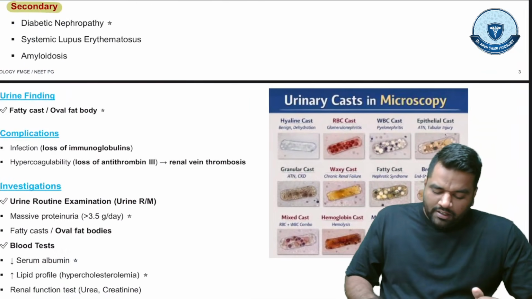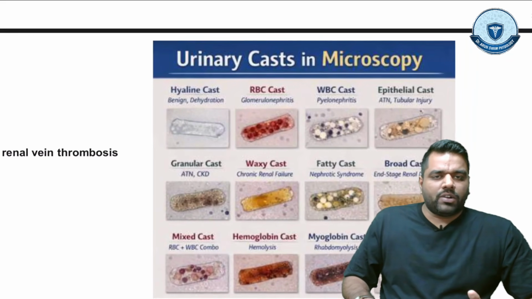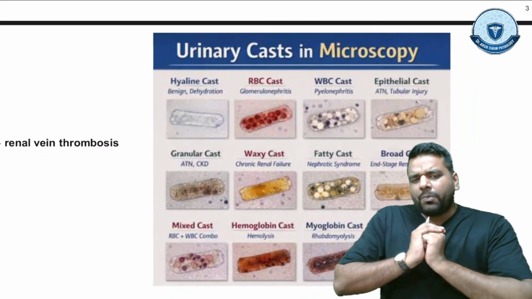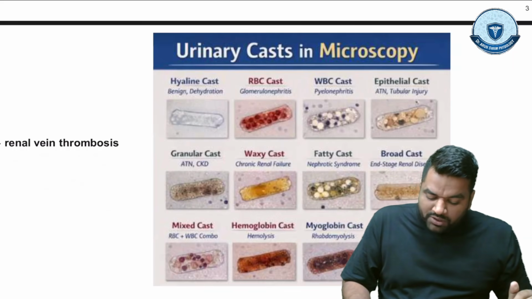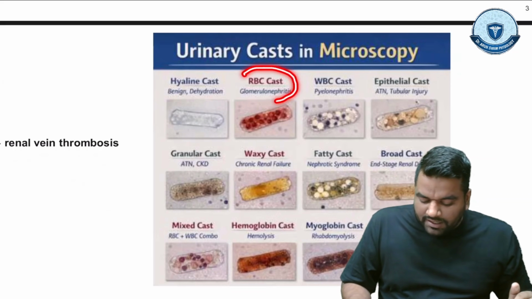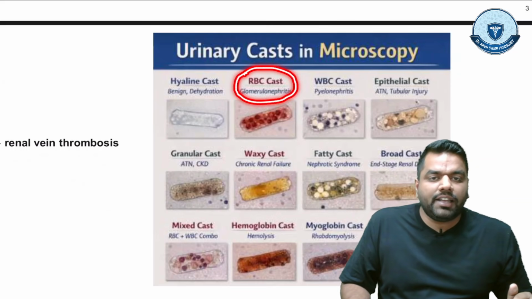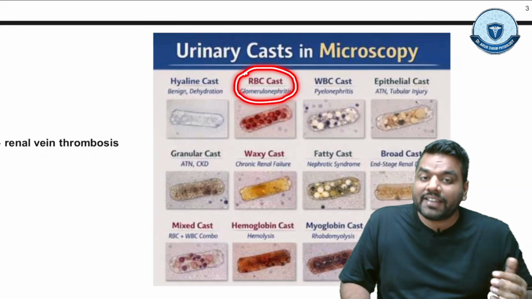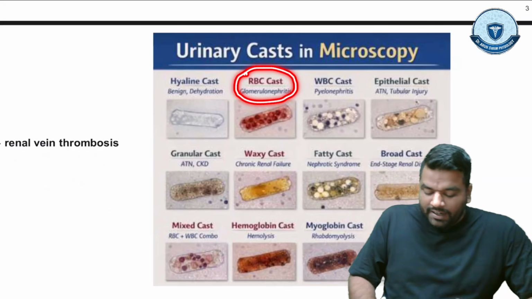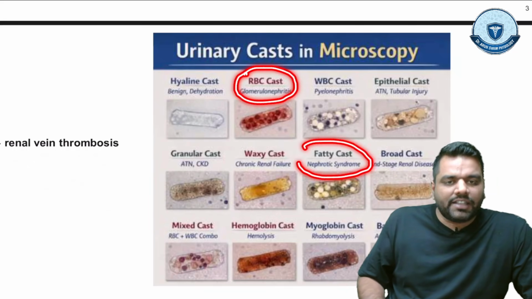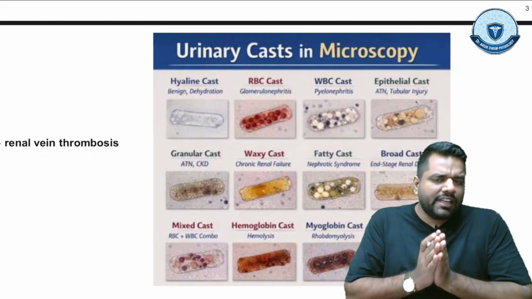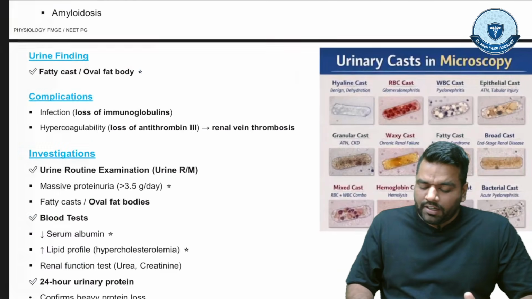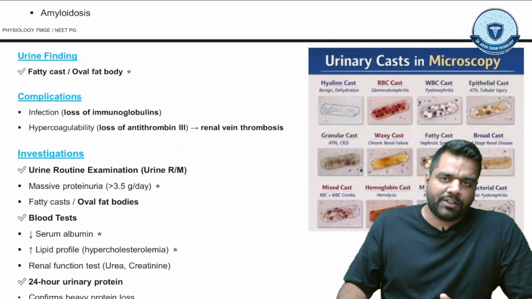So in urinary casts, अगर इसके बारे में बात करें तो माइक्रोस्कोप के ऊपर there are different types of casts you can see. Like the most important cast you have to remember is the RBC cast, which can be seen in glomerulonephritis, like in nephritic syndrome, and the fatty cast can be seen in nephrotic syndrome, right? So this fatty cast is a very important feature in urine finding in nephrotic syndrome.